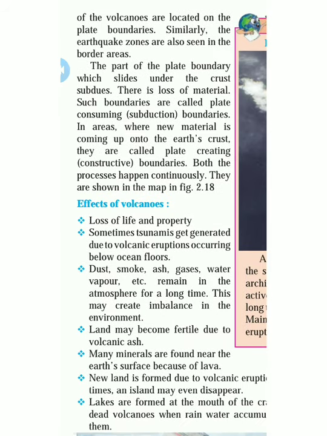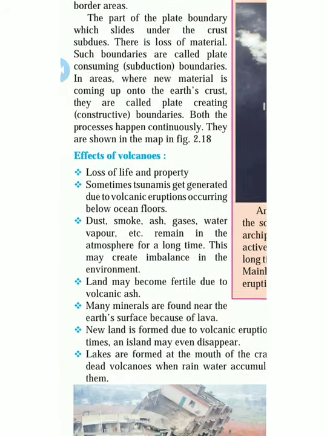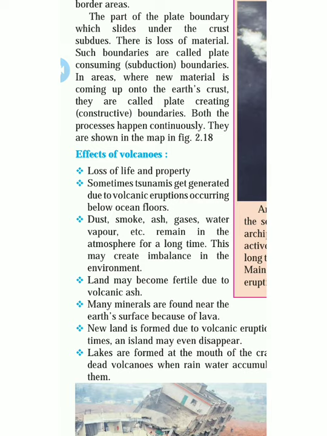Effects of volcano: loss of life and property. Sometimes a tsunami is generated due to a volcanic eruption occurring below the ocean floor. See what happened? Loss of people and property is common in earthquakes as well as in volcanoes. And because of the volcano there is a chance that a tsunami will come in the ocean, even in an earthquake. Dust, smoke, ash, gases, water vapor, etc. remain in the atmosphere for a long time. This may create imbalance in the environment.